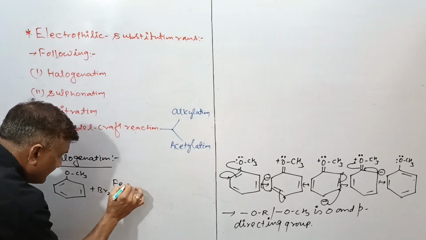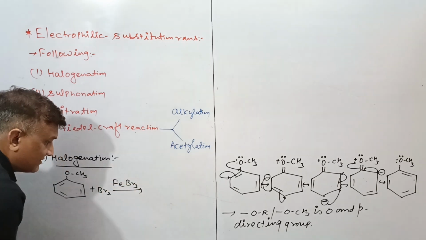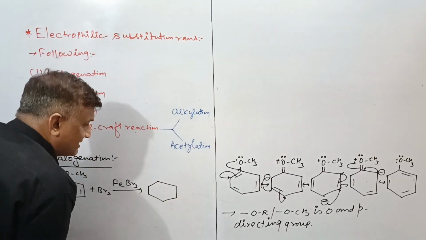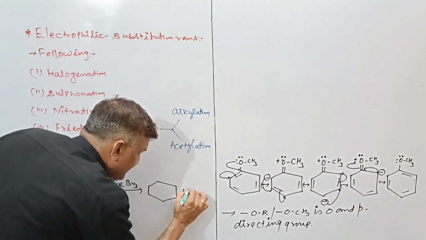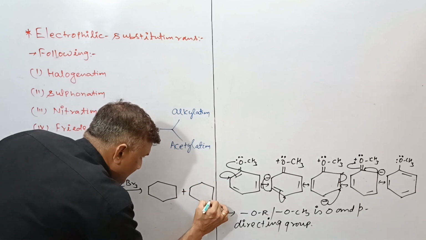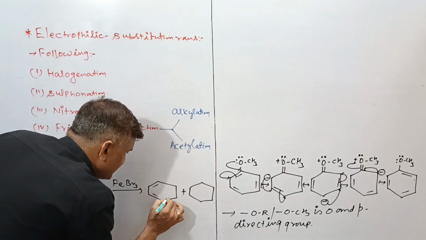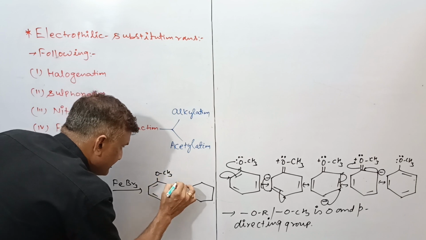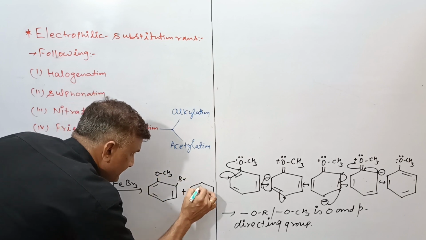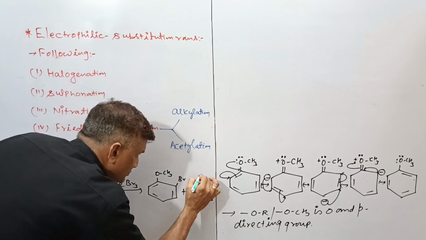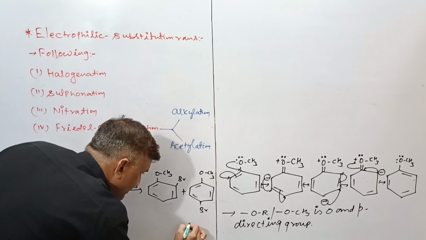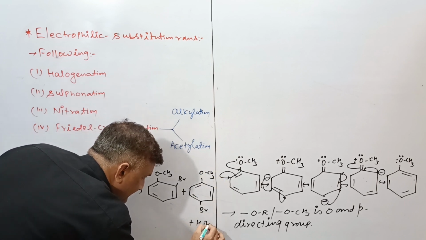Here we will use the Lewis acid FeBr3 due to increase in electron density at ortho and para positions. Here will be formation of the following compounds. This is the OCH3, this is your Br. This is the OCH3 and this is the Br, with the byproduct of HBr.